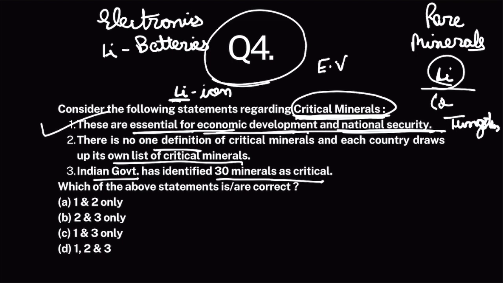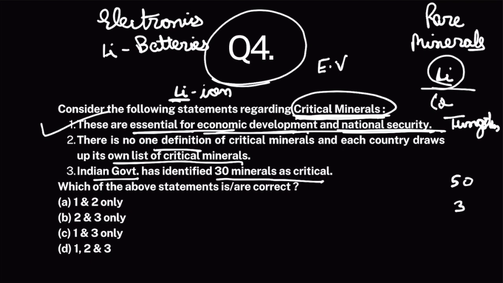But every country defines or publishes a list of critical minerals based on their own circumstances. So every country's list is different based on their own circumstances, based on their own technologies, based on their own reserves of these minerals, right? So, for example, US has published a list of around 50 critical minerals.